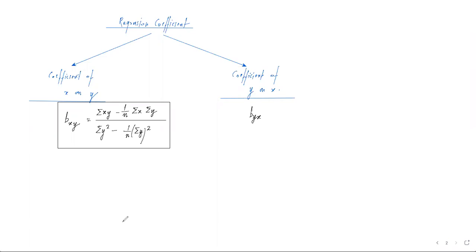इसी फॉर्मूले को अगर हम रिग्रेशन कोएफिशिएंट ऑफ y ऑन x के लिए लिखें तो what you get to see is that the numerator remains the same. Once again we have summation xy minus 1 by n summation x into summation y, and in the denominator everything gets replaced with x.